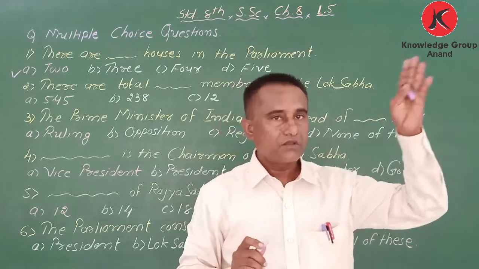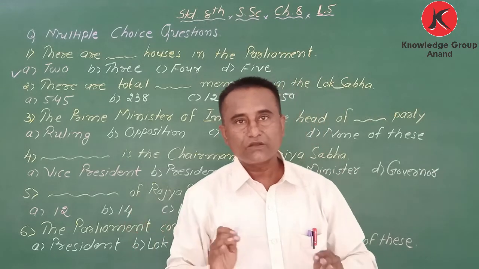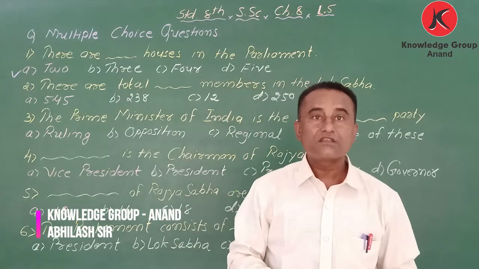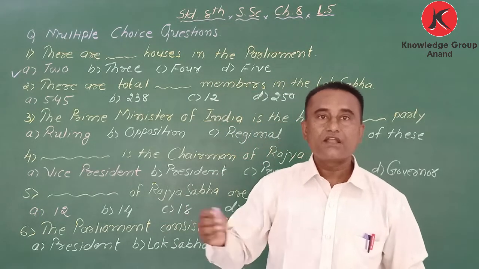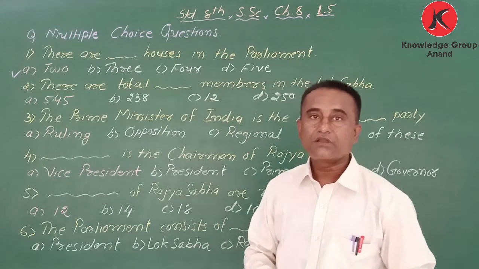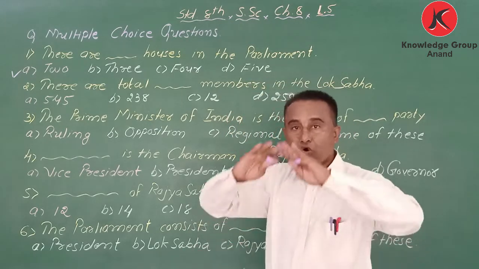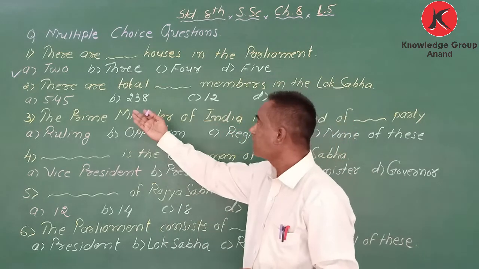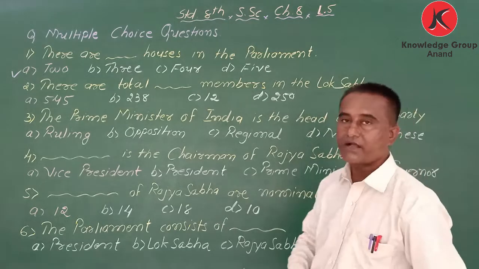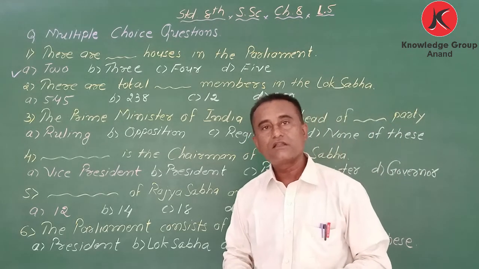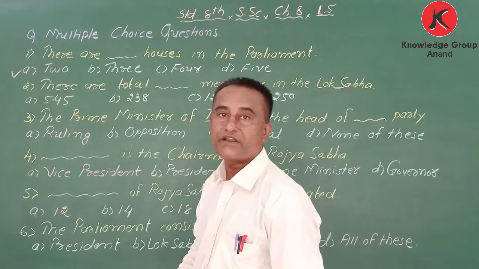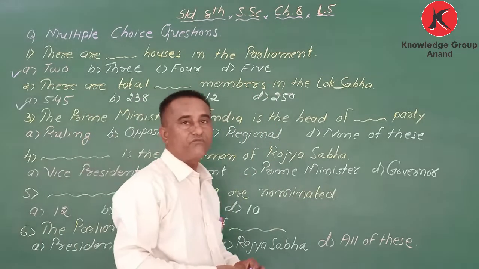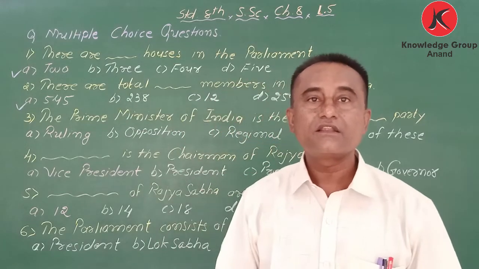How many members are there in the Lok Sabha? Last year there were elections, right? My dear students, at that time the whole of India had elections. So there are 545 members in the Lok Sabha.